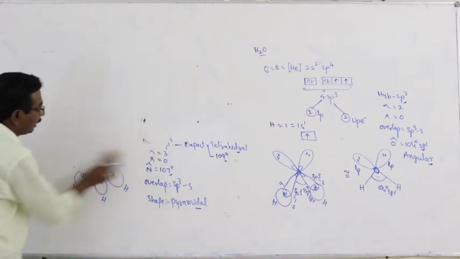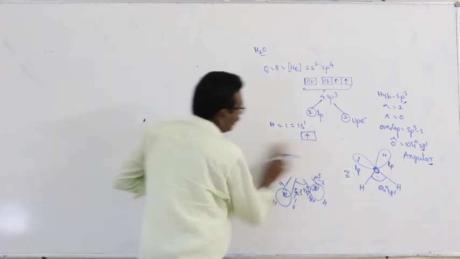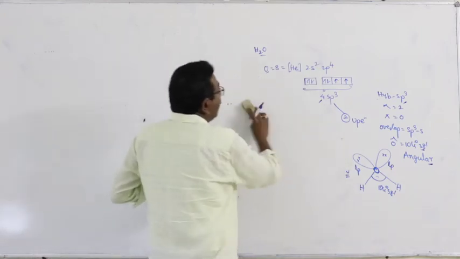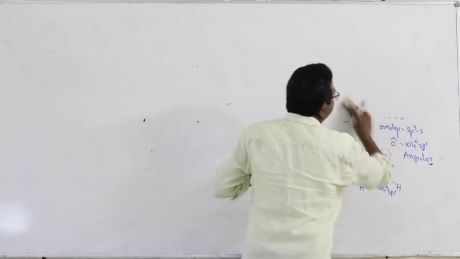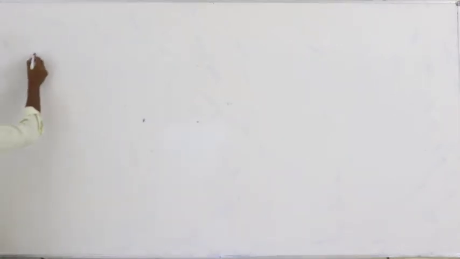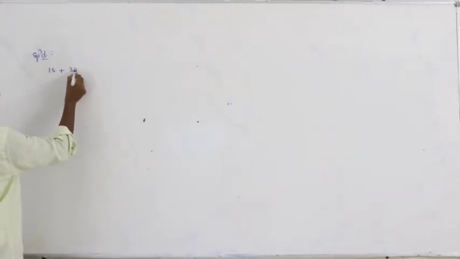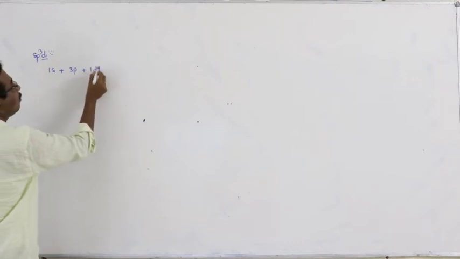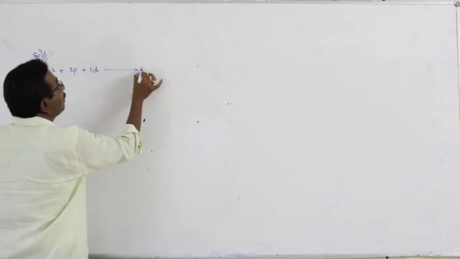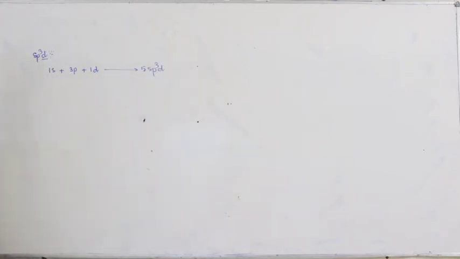And then sp3d hybridization. In sp3d hybridization, one s orbital is mixed with 3 p orbitals and 1 d orbital, resulting in the formation of 5 sp3d hybrid orbitals.